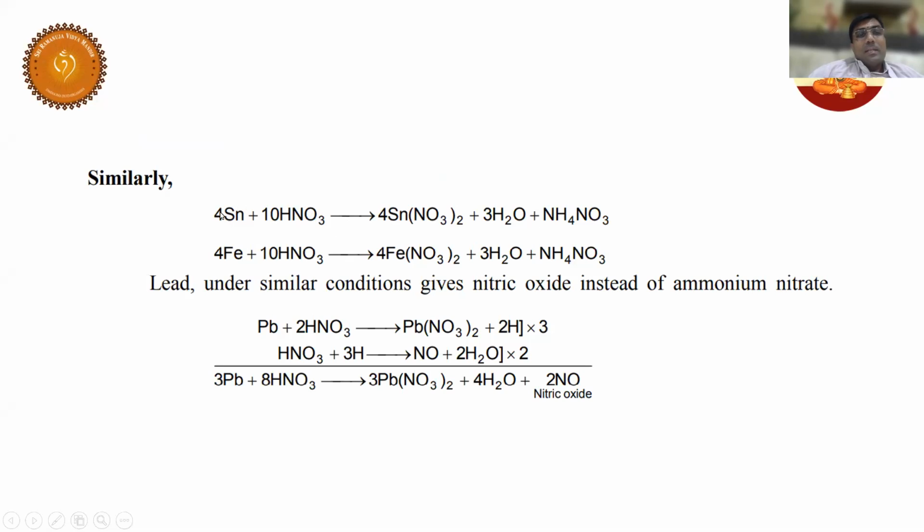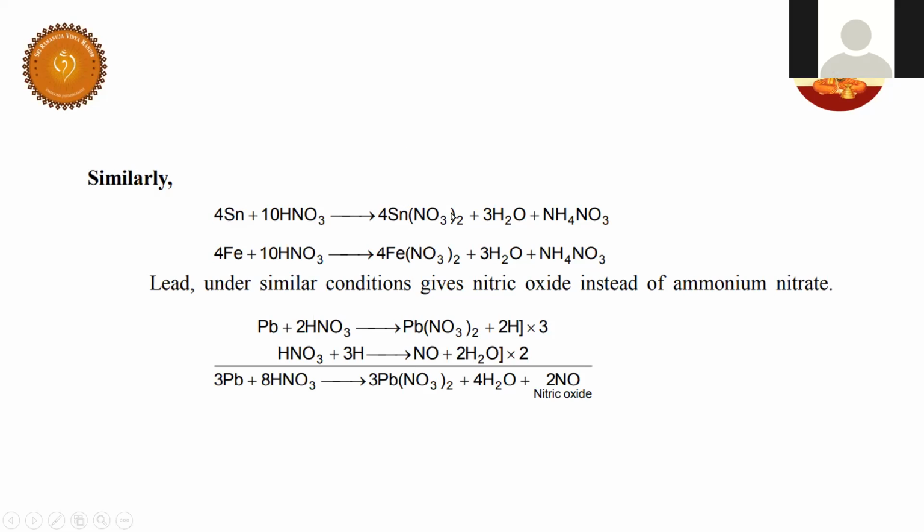Yashashvi, what is the oxidation state of tin here? Sir, 0. Good, 0. What is the oxidation state of tin in tin nitrate here? Sir, +4. No, no. Here you see NO3 minus. So +2 oxidation state. It is +2, right? Yes. 2 NO3 minus, right? Yes, sir. So this is +2.